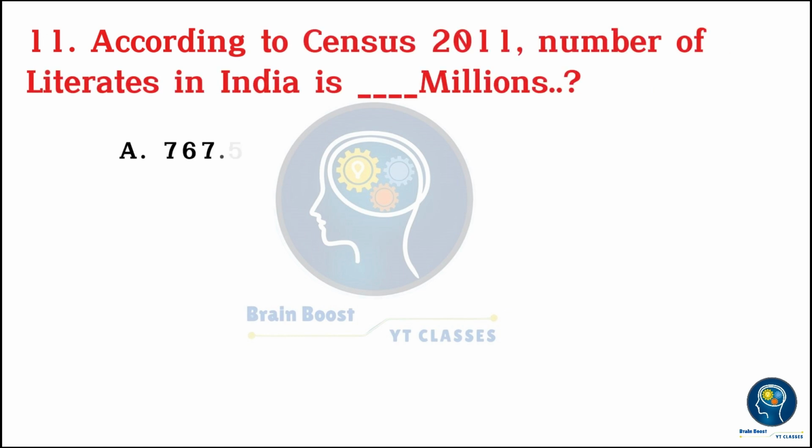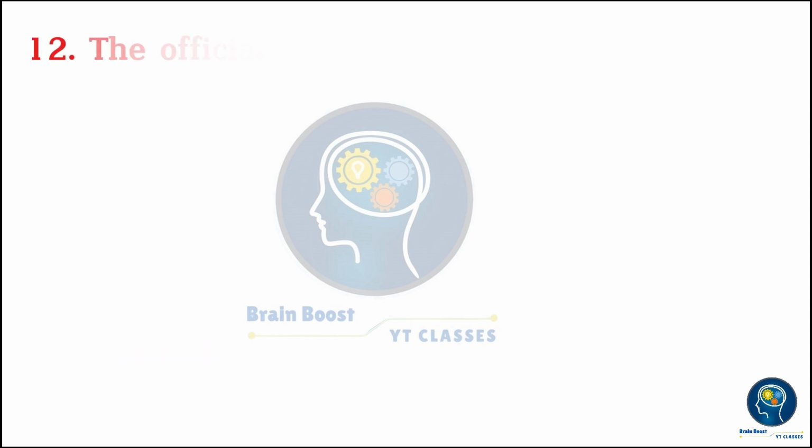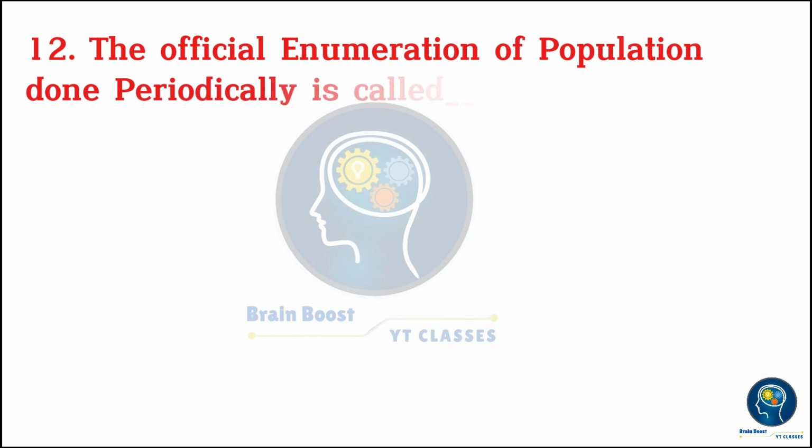According to Census 2011, the number of literates in India is how many millions? A. 767.5. B. 769.5. C. 765.5. D. 763.5. 3, 2, 1, 0. D. 763.5.